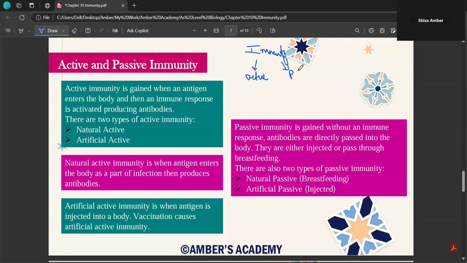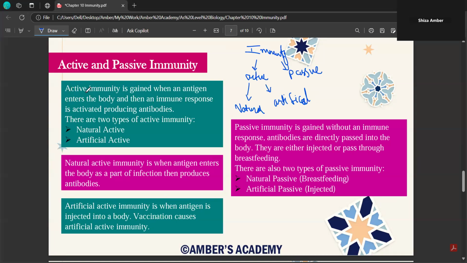Then your active immunity is again classified into two more subcategories: natural active and artificial active. Then they're categorized into natural and artificial immunity.